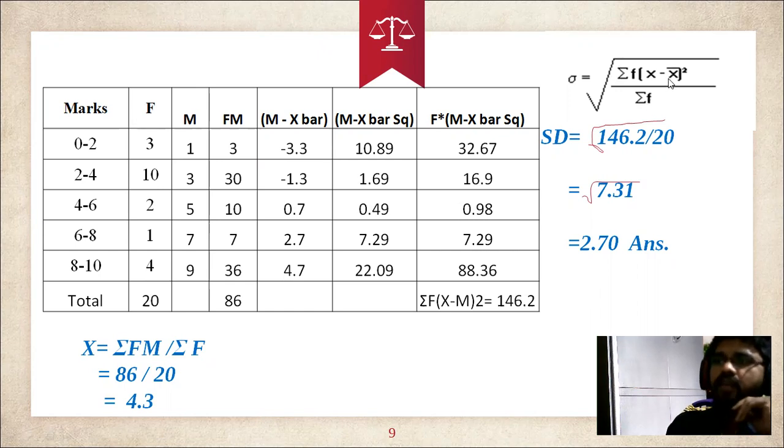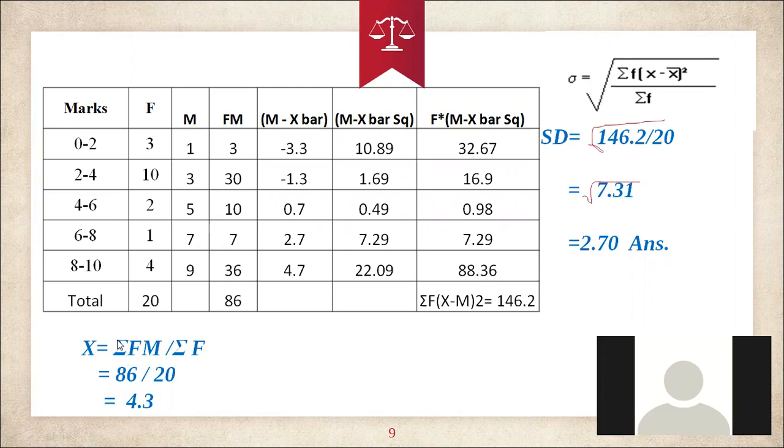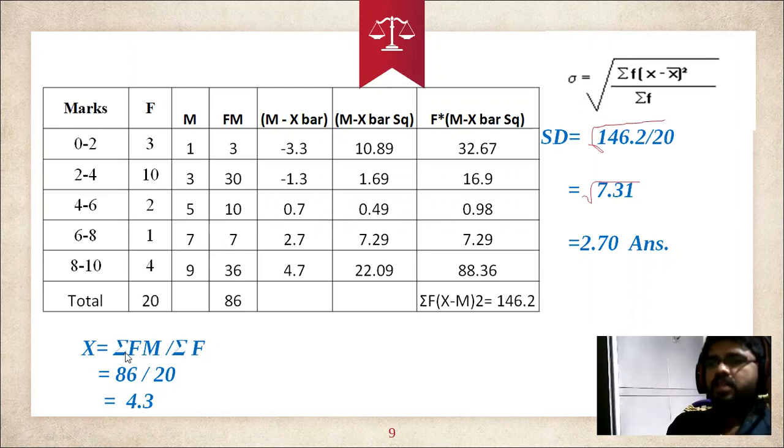Here, what is x bar? Average value, average of x. Generally x bar is the summation of x by n. But here we have class interval data, continuous series data. When the data is a continuous series, in order to calculate the average, we go with this formula: x bar is equal to summation of fm divided by summation of f.